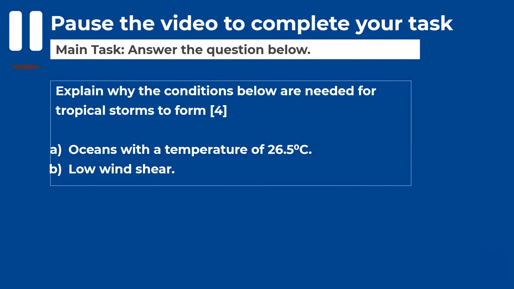So we're going to finish with a final main task. I'd like you to answer the question below. Explain why the conditions below are needed for tropical storms to form. 4 marks. So part A, oceans with a temperature of 26.5 degrees Celsius, and part B, low wind shear. So please pause the video to complete your task, and when you are ready, please resume the video so that we can mark your work.